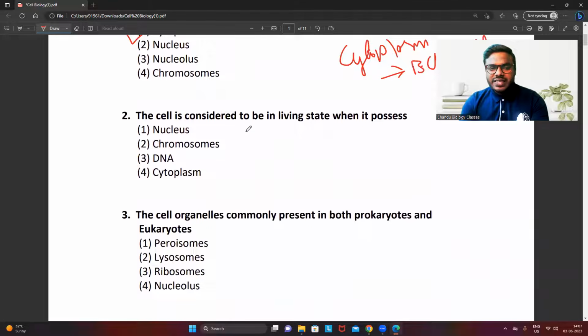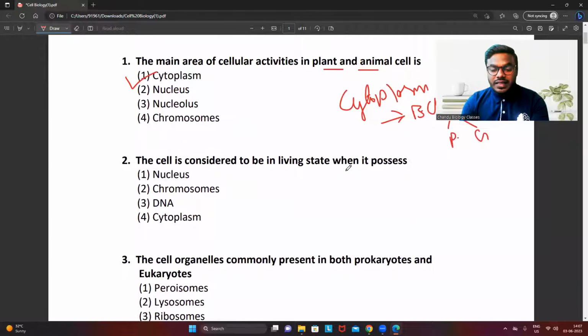Second question: the cell is considered to be in living state when it possesses. This is also a very interesting question. What will most of the students think? If the nucleus or the DNA is present, they will think that the cell is said to be living. See friends, everyone listen. Suppose this is the cytoplasm, which is a fluid-like structure.